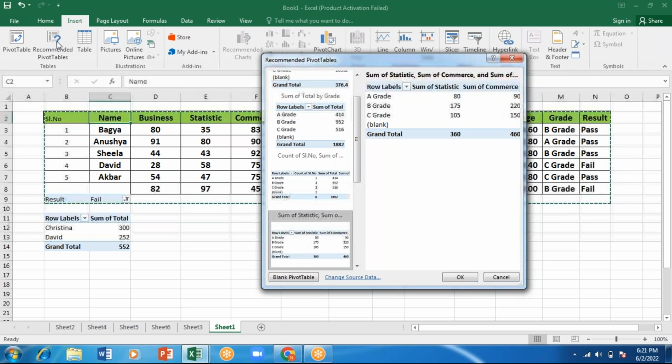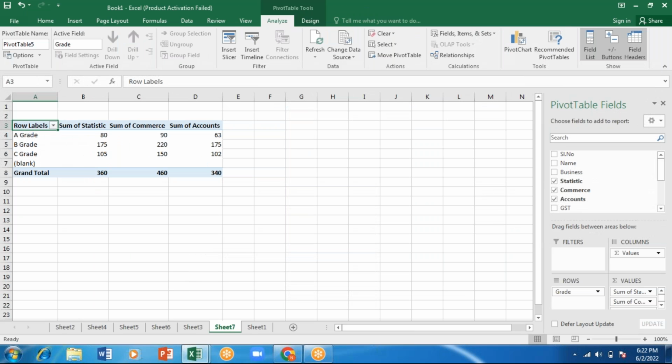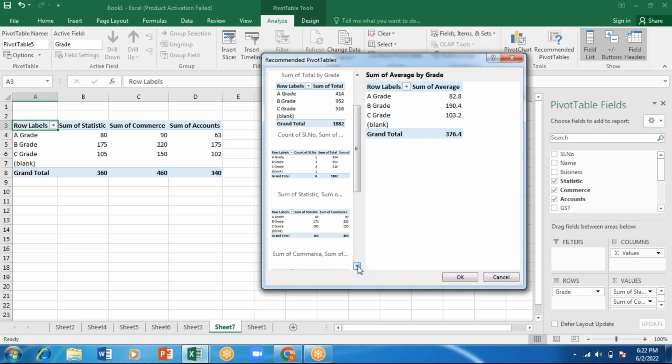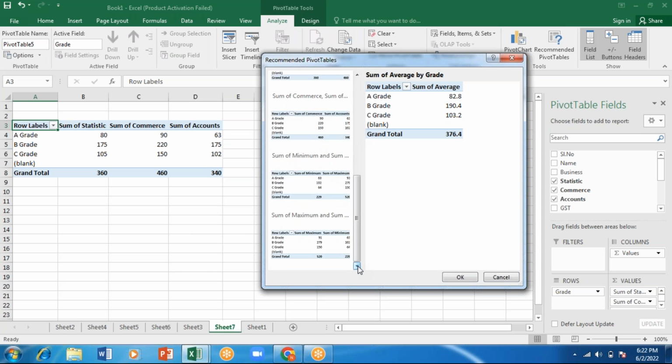Here you can see each one, you can keep on seeing this. When we keep on selecting one after another, you can see. This is for the subject wise. Okay. In case you don't want these recommended pivot tables, you can go for this again and you can change this. So for example, I'll go with this.